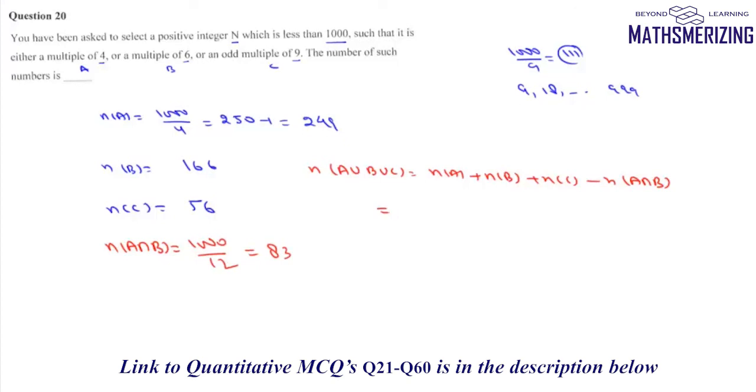So the number of such integers will be 249 plus 166 plus 56 minus 83. And that comes to 388 such numbers. So the answer to this question is 388.